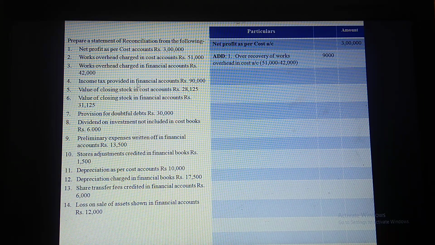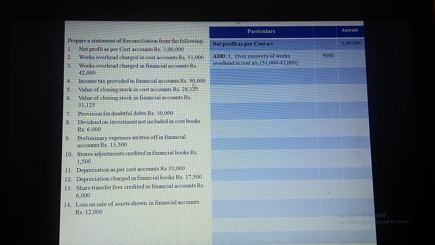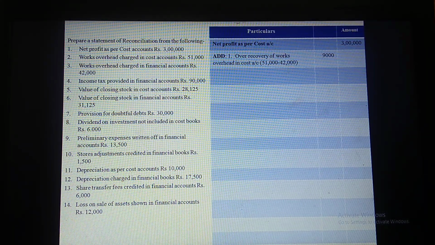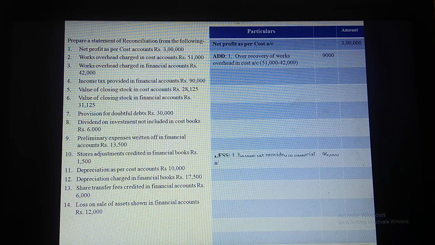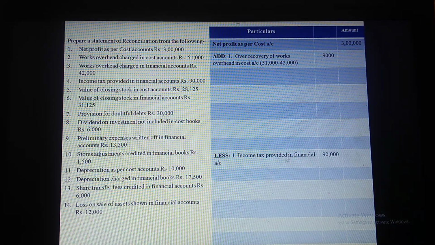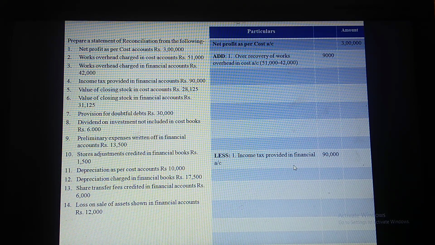Income tax provided in financial account is rupees 90,000. So income tax we are paying it. It is an expense. So as I said earlier, any expenses should be deducted according to the format. So income tax 90,000 should be deducted in this format. Let us deduct income tax provided. So less income tax provided in financial account.